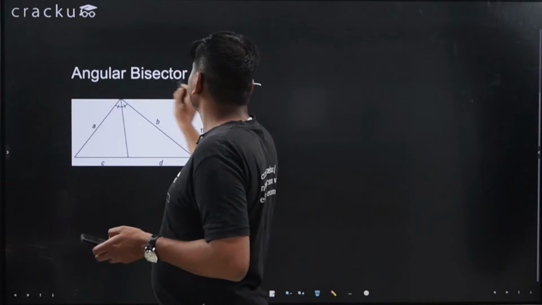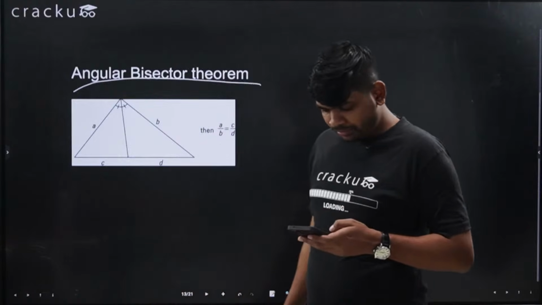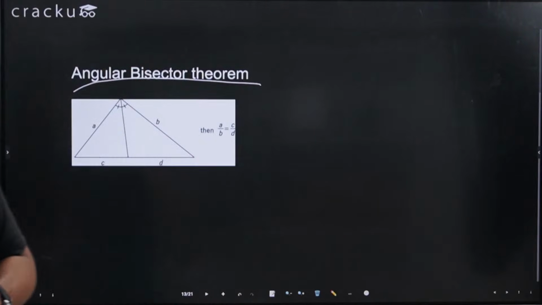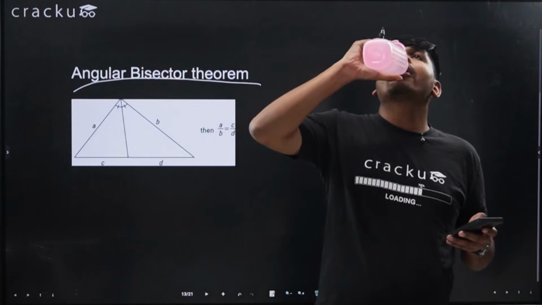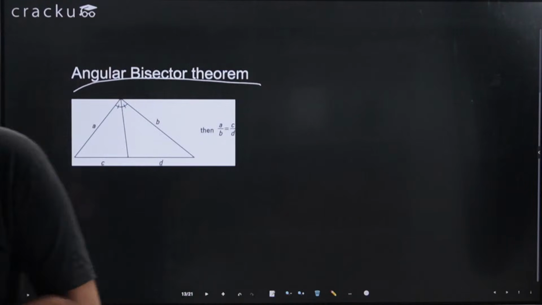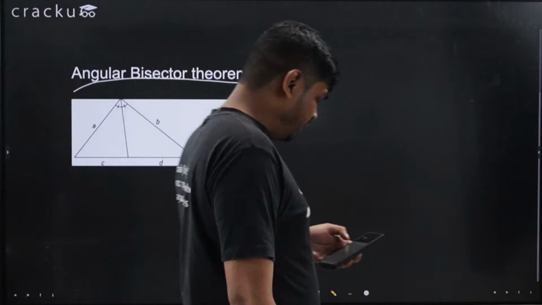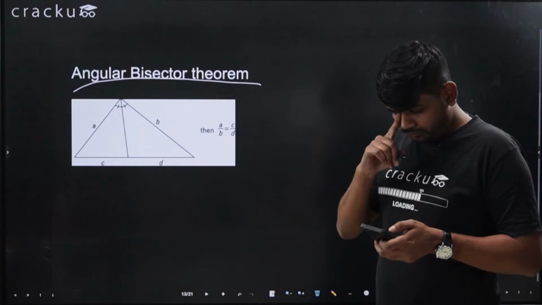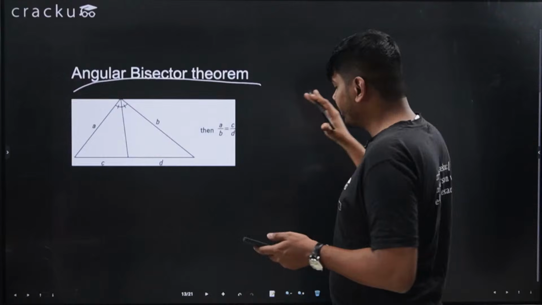Now this is the angle bisector theorem. Very important concept. Okay, just have a look. All right. So now we will discuss this angle bisector theorem.